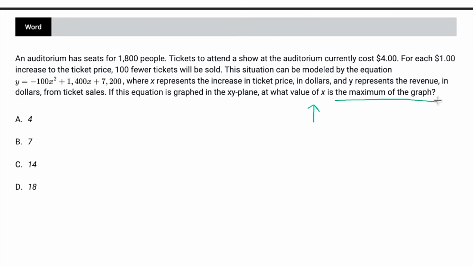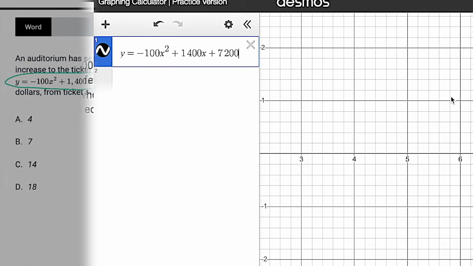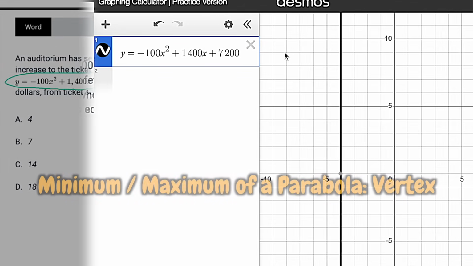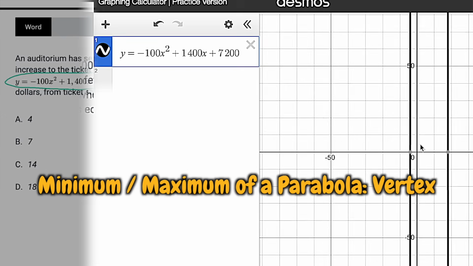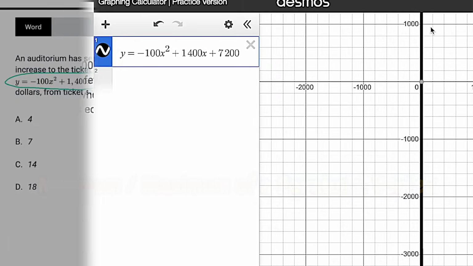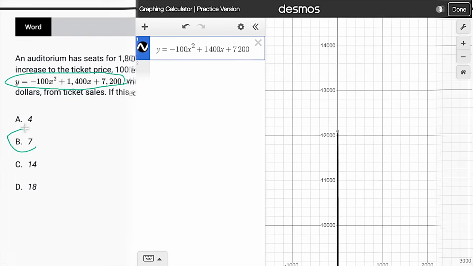Cool. So all I need to do is take this equation, ignore the rest of the word problem, plug this into Desmos, and I should know that anytime I'm being asked about a minimum or a maximum, I'm being asked about the vertex. And of course, with these huge numbers, my vertex is going to be way the heck up here. So I'll have to zoom out a bit. But once I figure out where I'm going, that vertex is going to be 7 and then that number. So my answer, the x value, is 7, just like that.